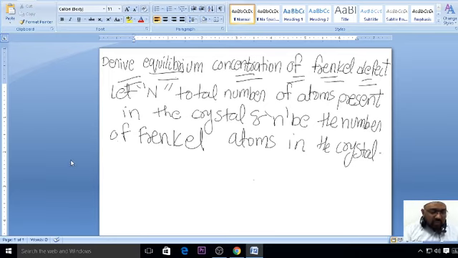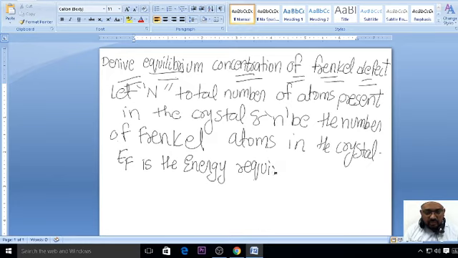And here, what we'll do is that we'll just write down EF, Frenkel EF is the energy required to create Frenkel atoms.